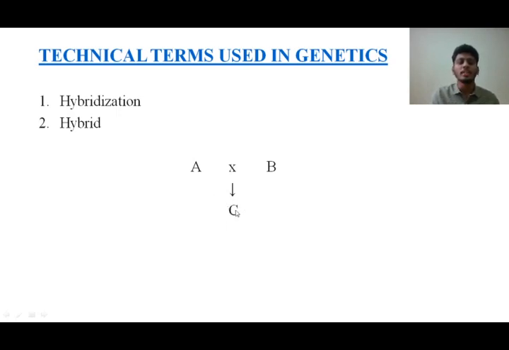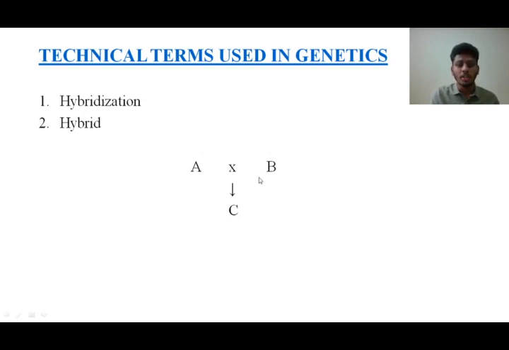So that increase in the potential would have happened for this particular offspring when compared to the parents, isn't it? So this individual, what I have denoted here, becomes a hybrid, and the whole process of crossing of two such individuals is called hybridization. I repeat, crossing of two individuals of a similar species is called hybridization.